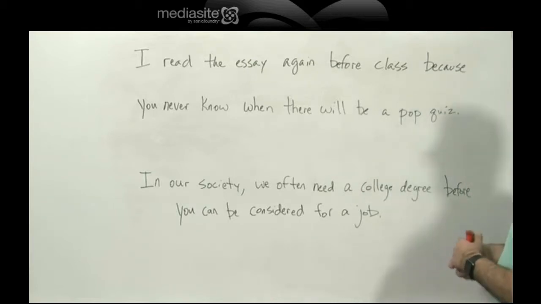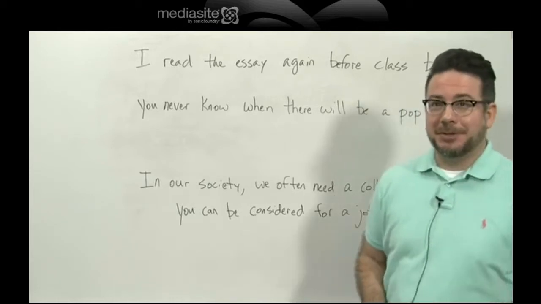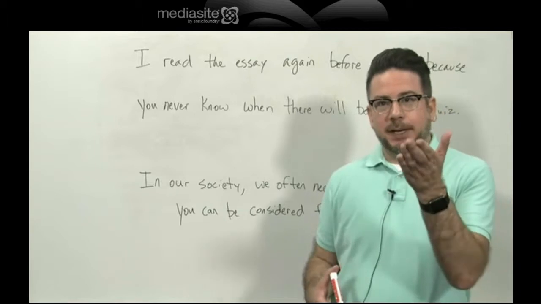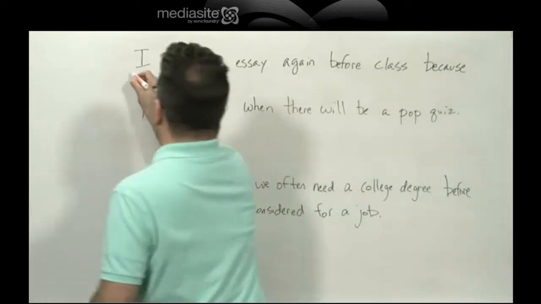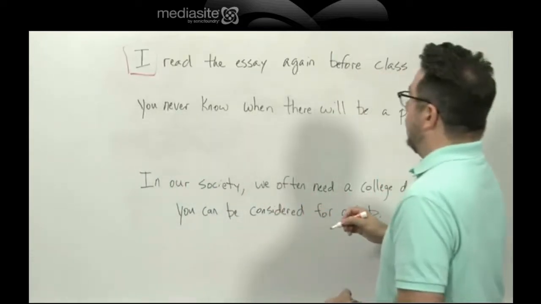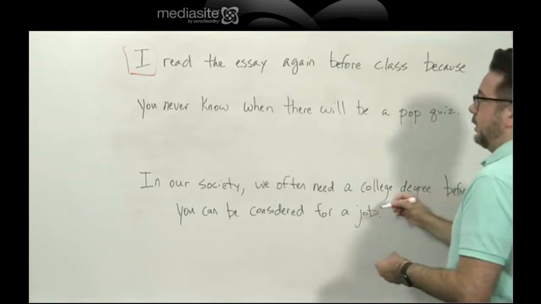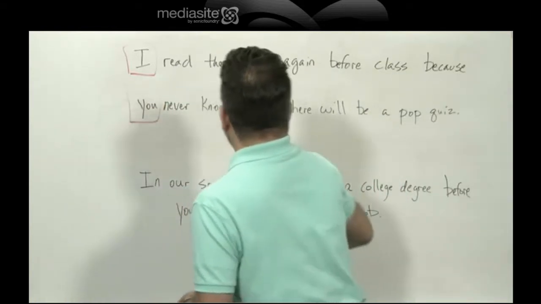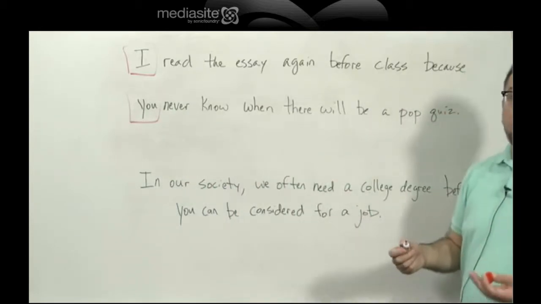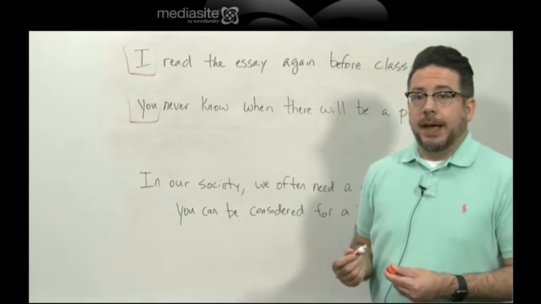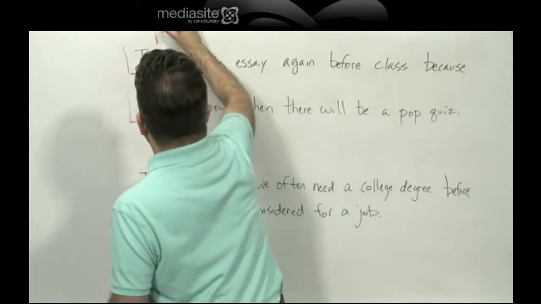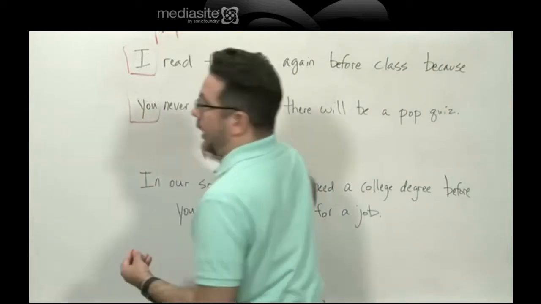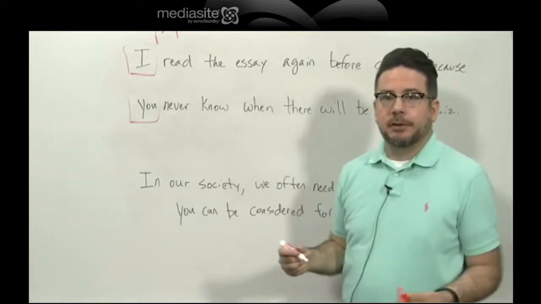I read the essay again before class because you never know when there will be a pop quiz, which is very true. You should always do that. So let's take a look at the pronouns. We have to identify all of the pronouns. We have one right off the bat. I is a pronoun. So we have two pronouns in this example, and the first one is in which point of view? We have first person. You know, I, me, we, us, all of those are first person.